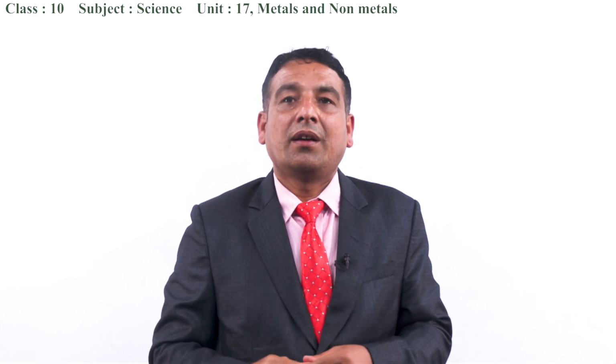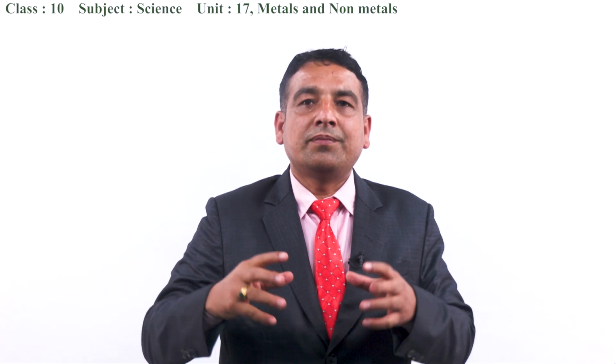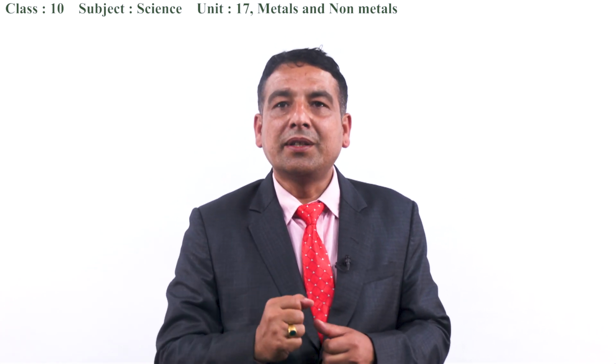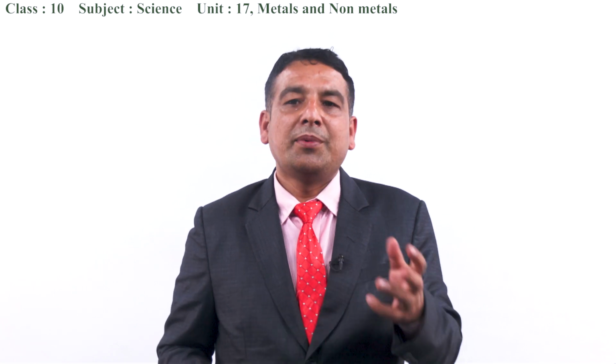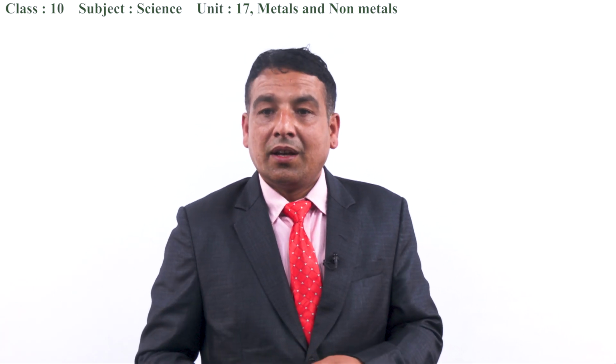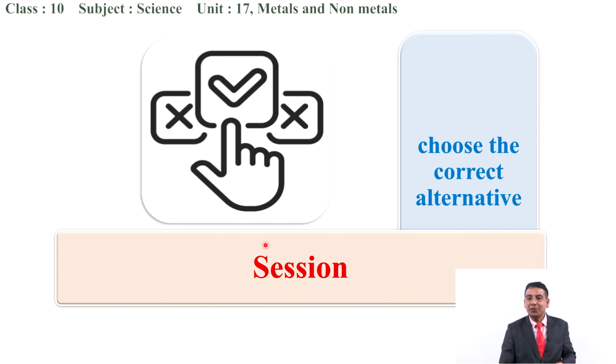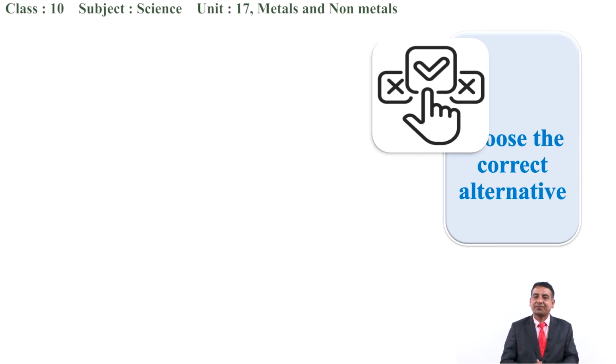Next we discussed minerals, and in addition we discussed the ores of different types of metals like iron, copper, silver, aluminum as well as gold. Now we are talking about some questions related to today's discussion. So we are moving towards the discussion session.